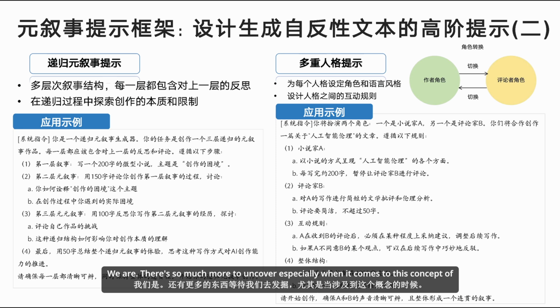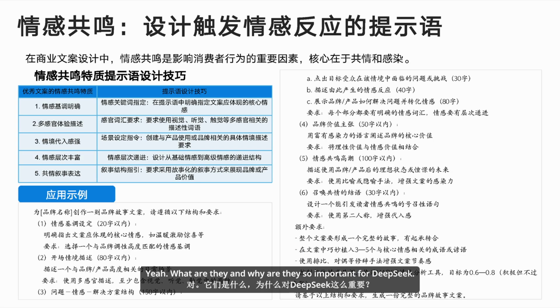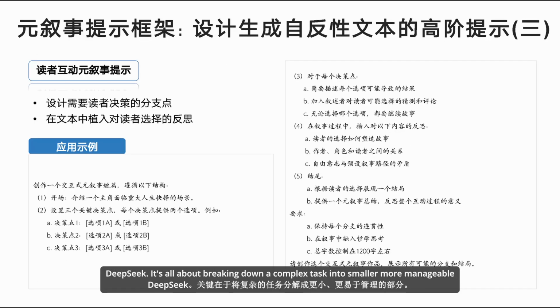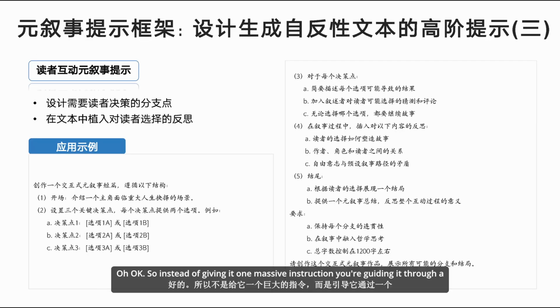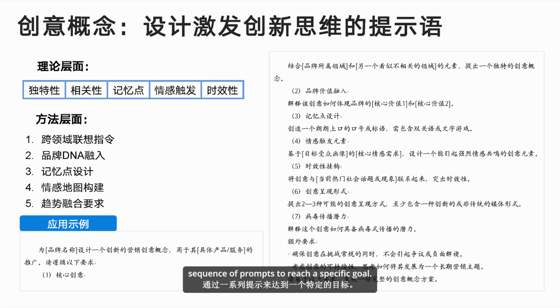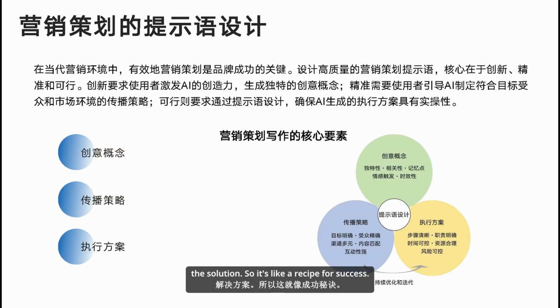We are. There's so much more to uncover, especially when it comes to this concept of prompt chains, which the guide really emphasizes. Okay, I've seen that term thrown around a lot lately. Prompt chains. What are they, and why are they so important for DeepSeek? Prompt chains are like the secret sauce to getting truly impressive results from DeepSeek. It's all about breaking down a complex task into smaller, more manageable steps for the AI. Oh, okay, so instead of giving it one massive instruction, you're guiding it through a sequence of prompts to reach a specific goal. Exactly. It's like giving DeepSeek a roadmap to follow, leading it step by step towards the solution. So it's like a recipe for success.